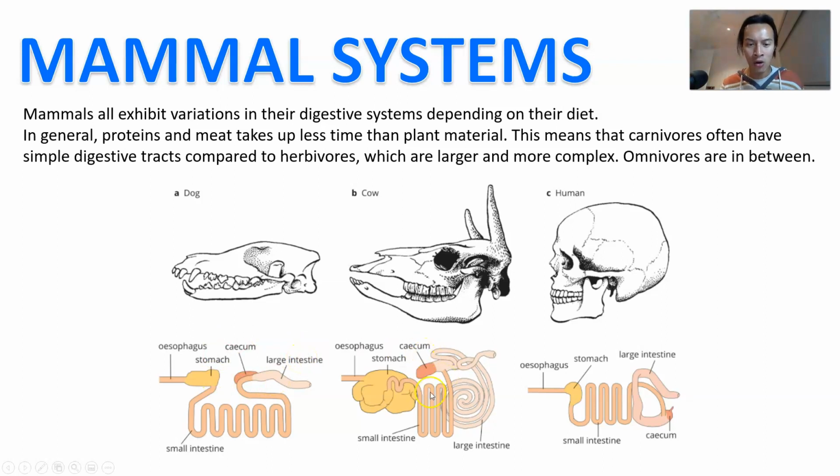On the other hand, a cow, they say cows actually have 3 stomachs. They don't have 3 stomachs. They have 3 compartments of the one stomach, which often gets confused for 3 different stomachs. And you can see there, very complicated, a very long large intestine and a long small intestine with a very large cecum and a 3 compartment stomach, right? And then humans, we're omnivores, so we're somewhere in between, okay? And so that extensive stomach for the cow allows them to digest plant material even better, storing lots and lots of bacteria in their gut reserves, and then also in the small and large intestines as well.